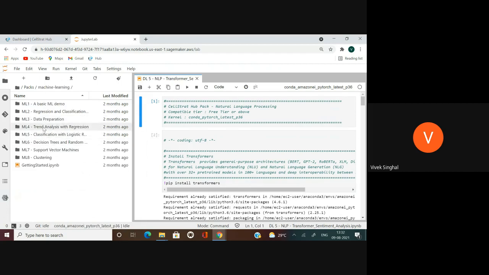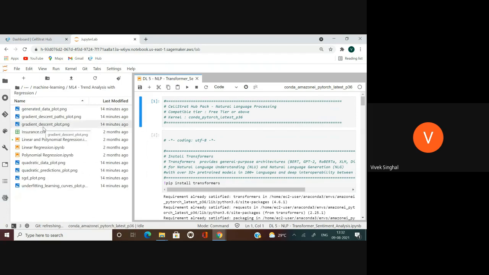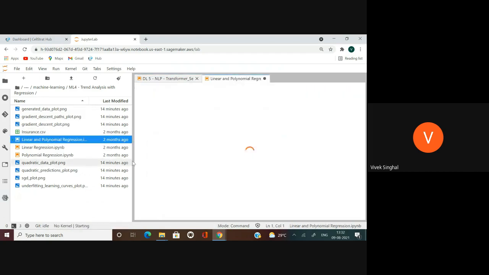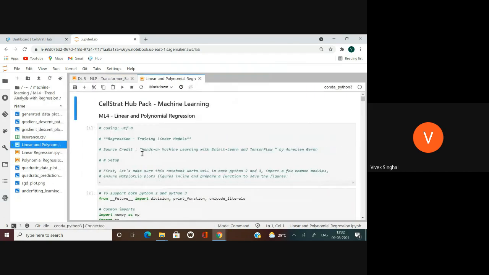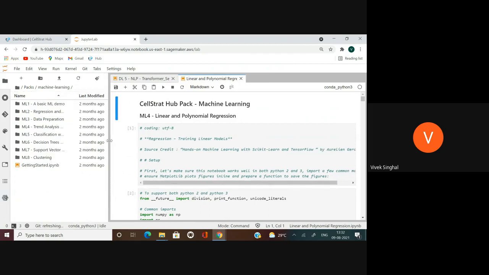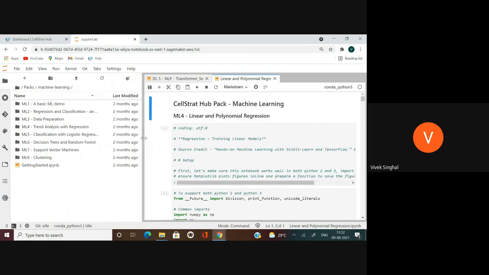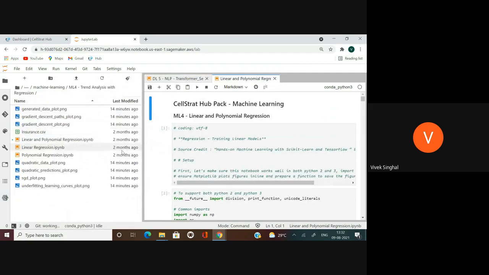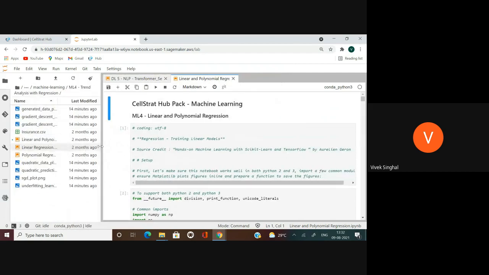So let's try to run a regression project here. I had checked out this pack in SelfStat Hub, so this is already assigned. The entire pack is assigned to me here. And now I'm going to one of these projects, which is part of the machine learning pack, and I'm going to run a regression project here.